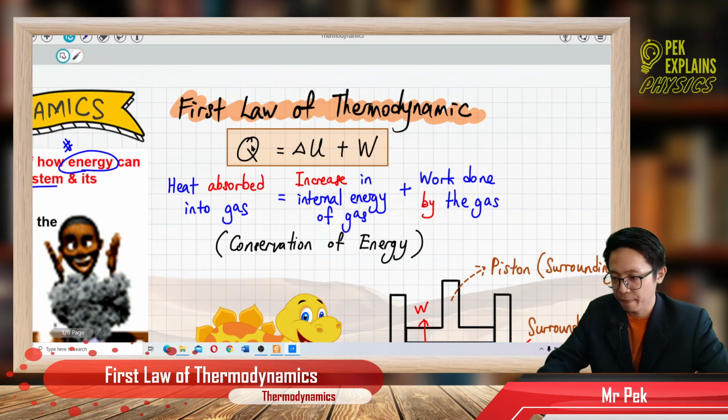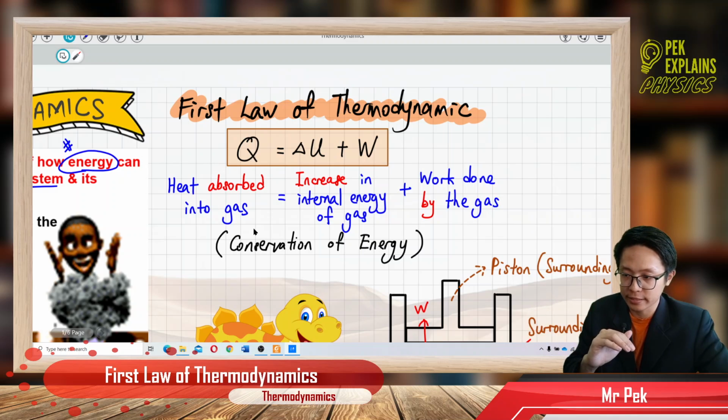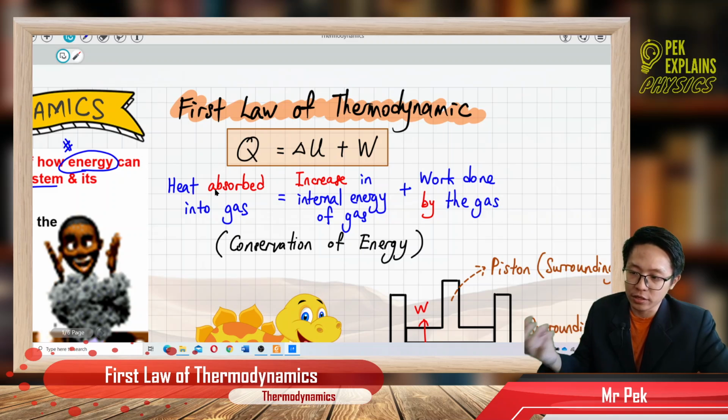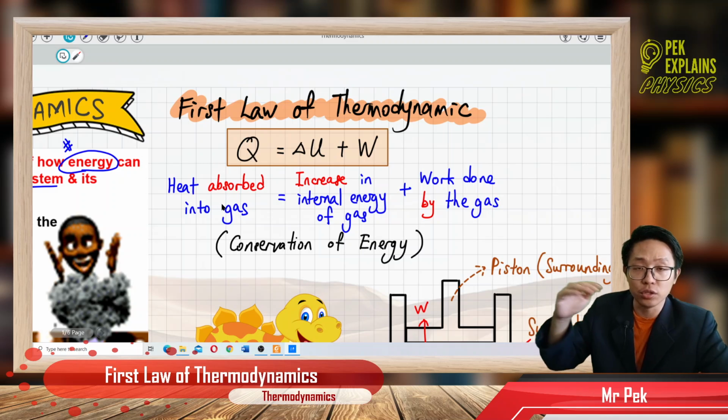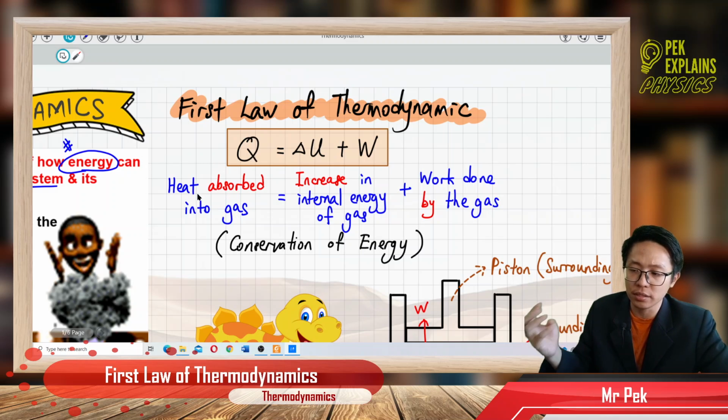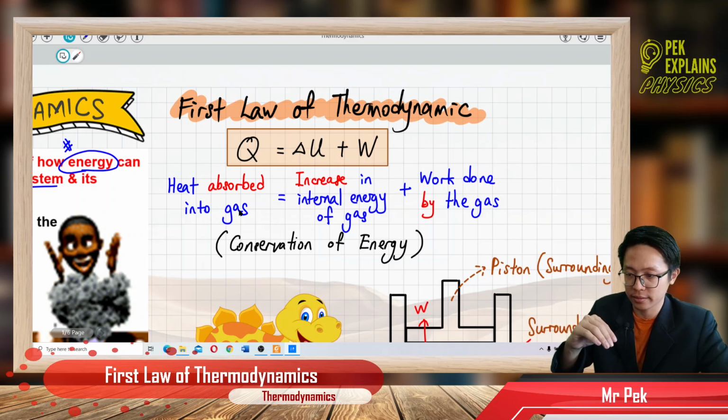For example, I give one example. Heat is absorbed into the gas. When the heat is absorbed into the gas, what happens to this energy transferred into the gas? It will cause an increase in internal energy of the gas. Because heat has gone into the gas, the energy has entered the gas, so the internal energy of the gas, of course, will increase.